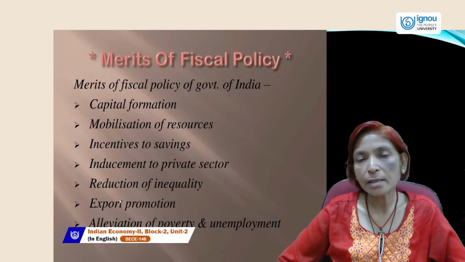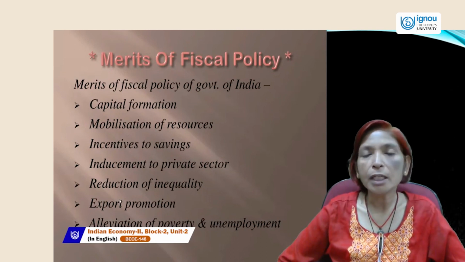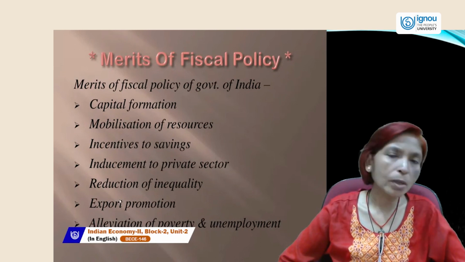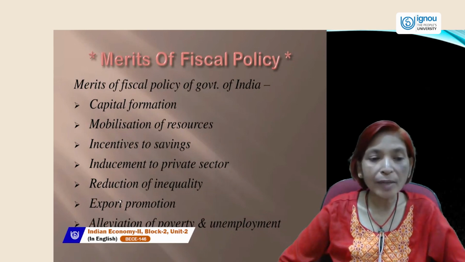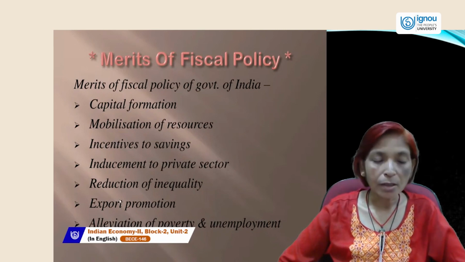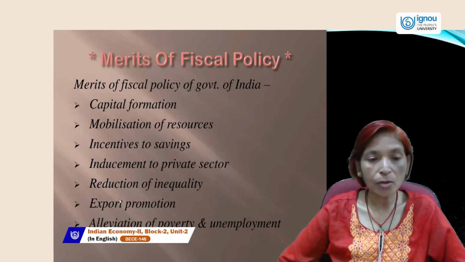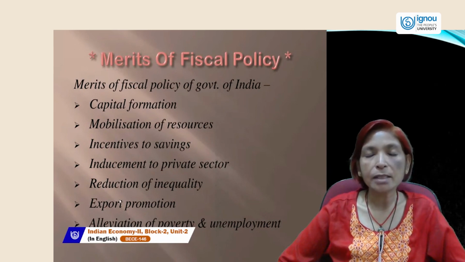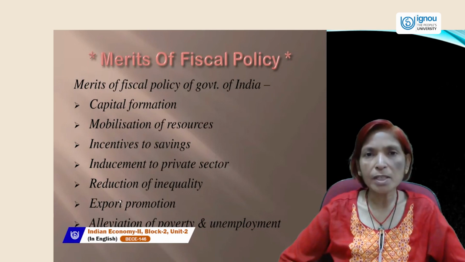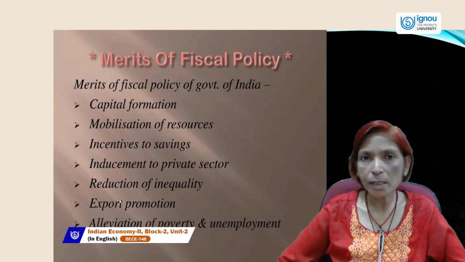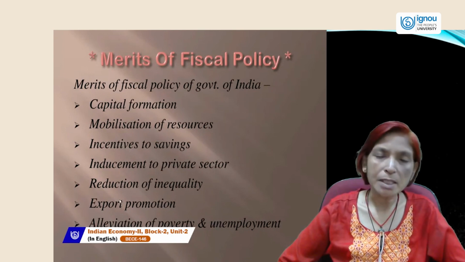that business enterprises can set up their businesses in each and every region, either in a rural area or in an urban area. So inducement means motivation. Government can encourage the private sector because during the new economic policy of 1991, government encouraged private sectors, and at present government is disinvesting money in the public sector, and through this disinvestment process government is encouraging privatization.